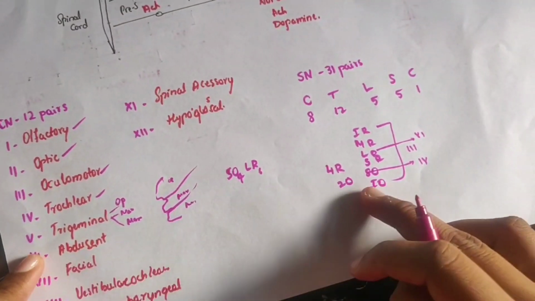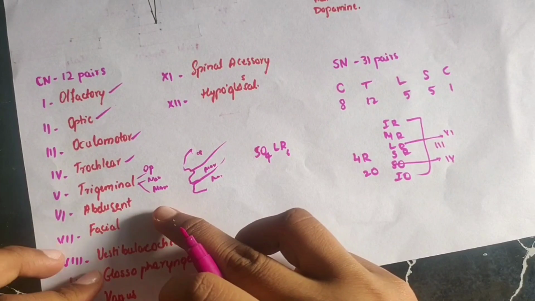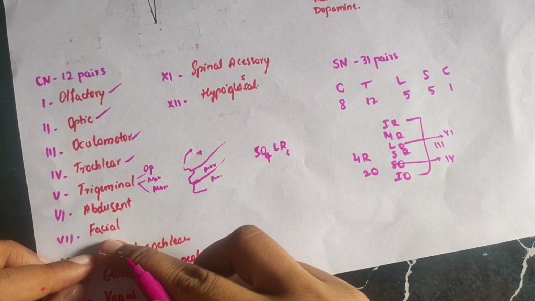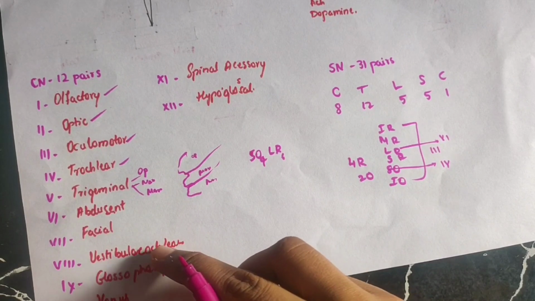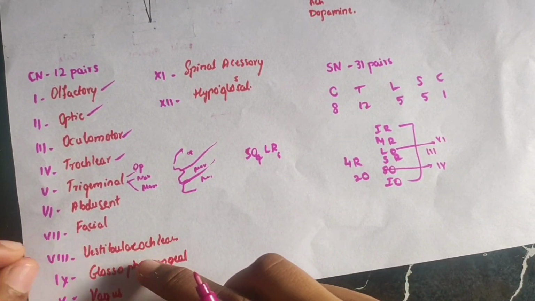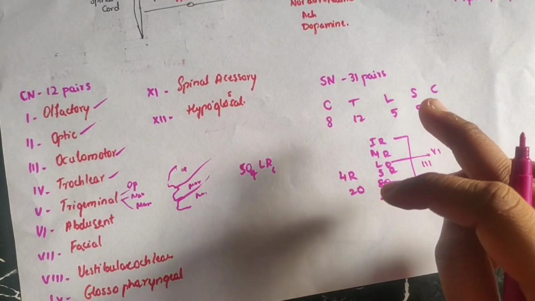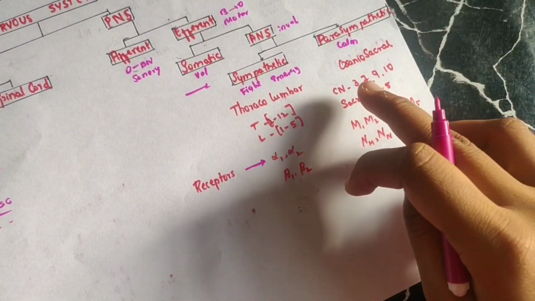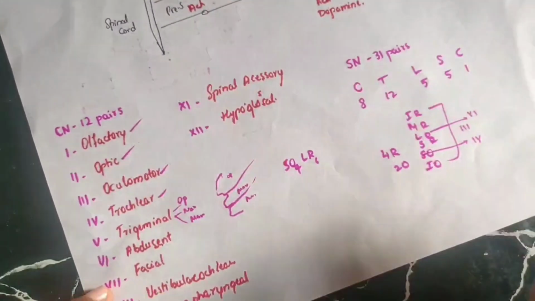This abducent nerve, as already told, LR6, this lateral rectus is innervated by the abducent nerve, and the facial nerve provides innervation to all the muscles of the face. And the vestibulocochlear nerve, as the name says, is for hearing. And the glossopharyngeal nerve, this comes in parasympathetic innervation, that is 3, 7, 9 and 10 cranial nerves come in the parasympathetic innervation, and it